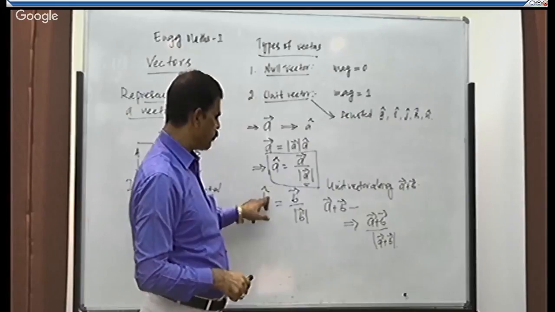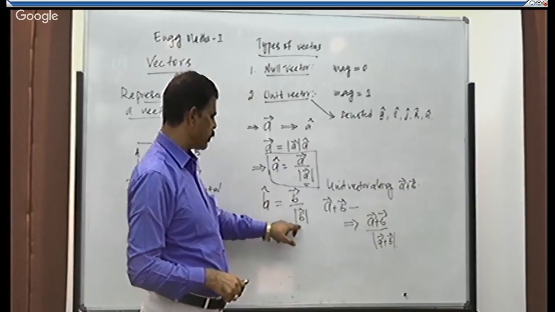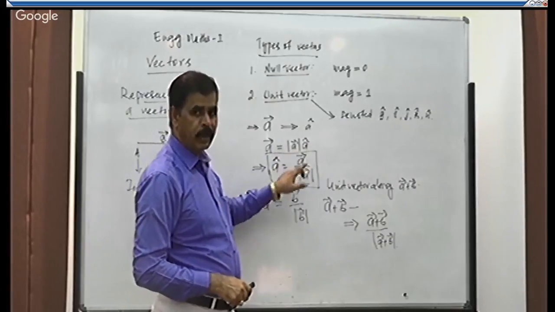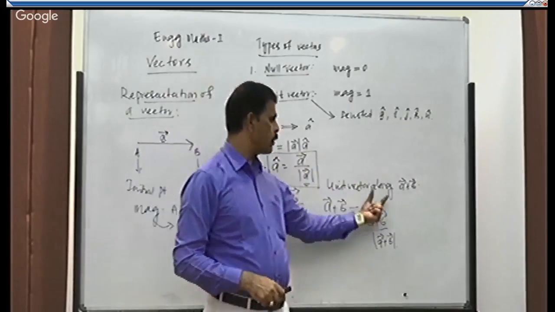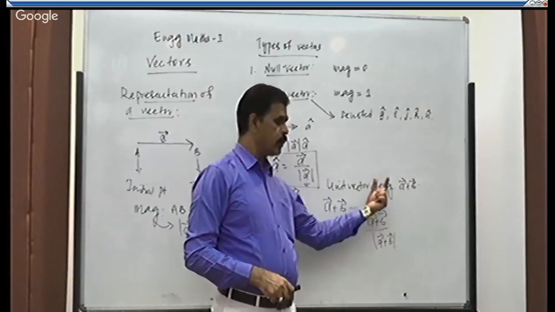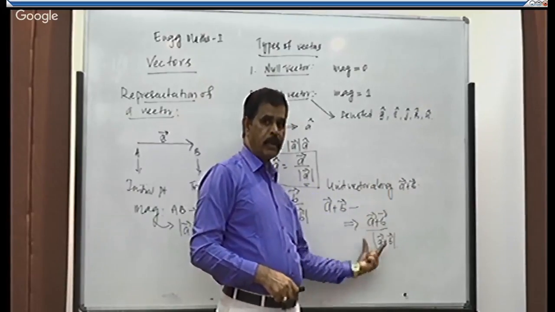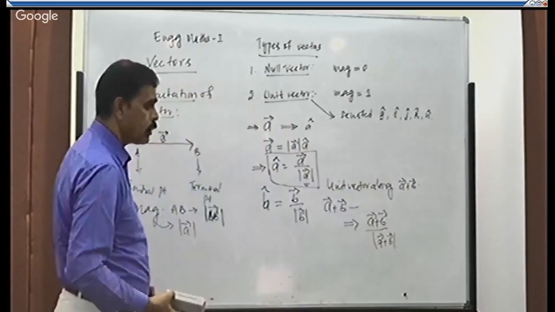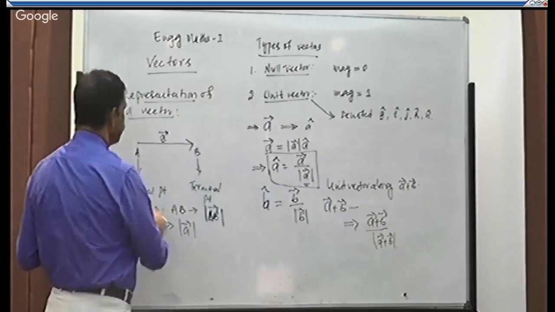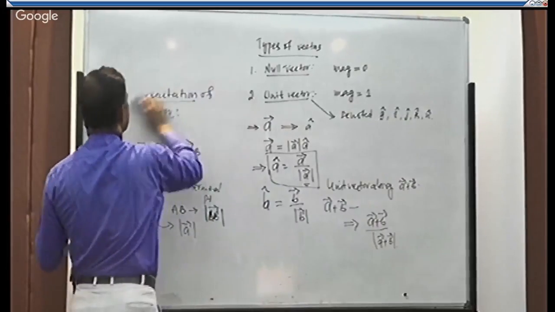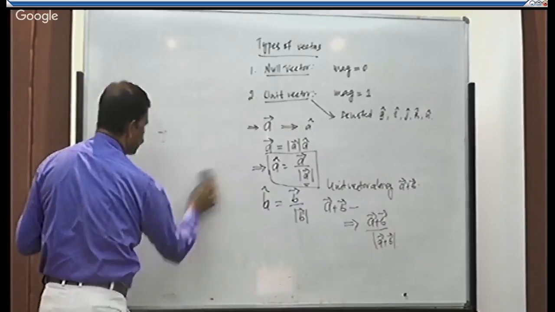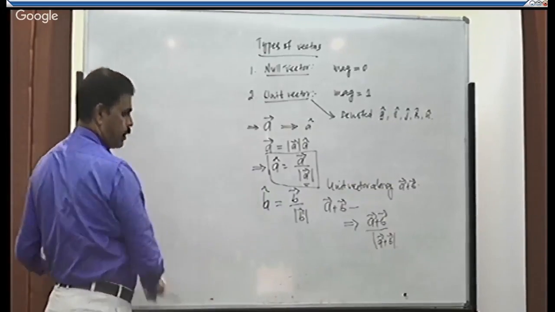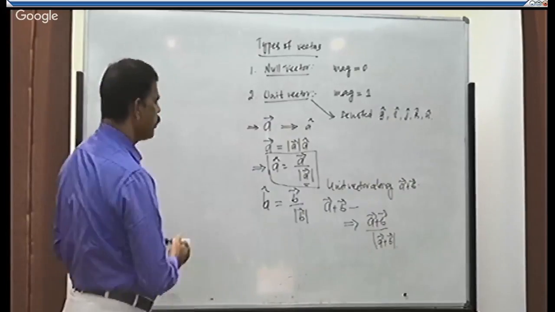Unit vector of B is vector B divided by its magnitude. Unit vector of A is vector A divided by its magnitude. Unit vector along A plus B is vector A plus B divided by its magnitude. Let us work out a few problems on the unit vector later on. Now we have the definition of null vector, whose magnitude is 0, and unit vector, a vector having magnitude equal to 1.